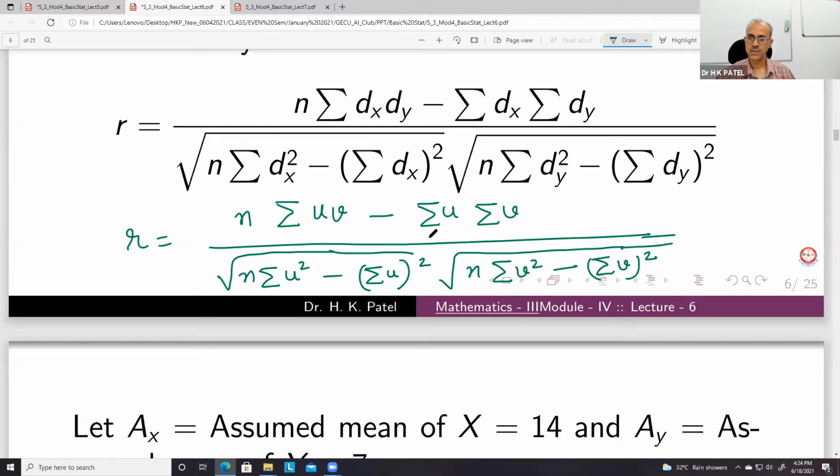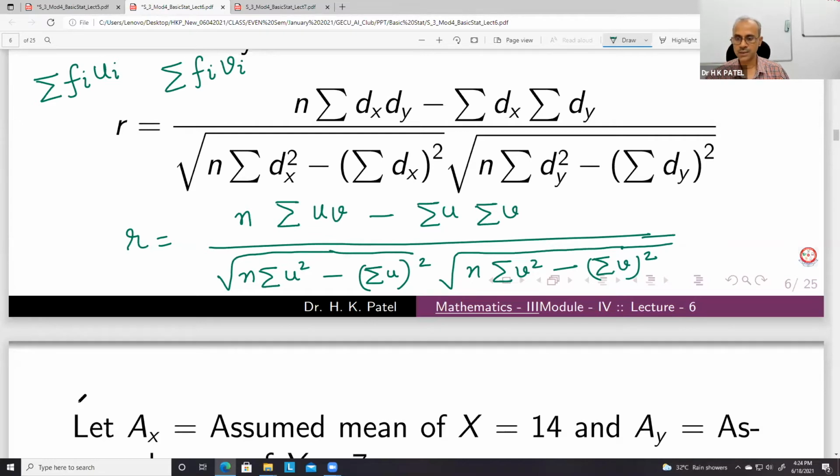If the frequency distribution is there, then it becomes summation f_i u_i. Similarly, summation v becomes summation f_i v_i. So now we replace them by summation f_i u_i, summation f_i v_i, and then this will be summation f_i u_i square, and summation f_i u_i whole square, like that.